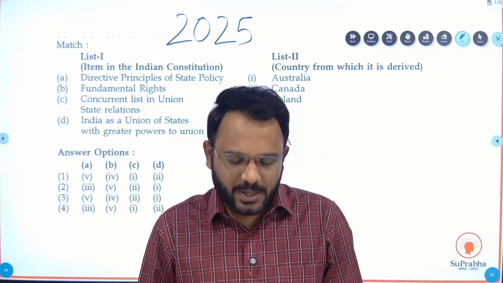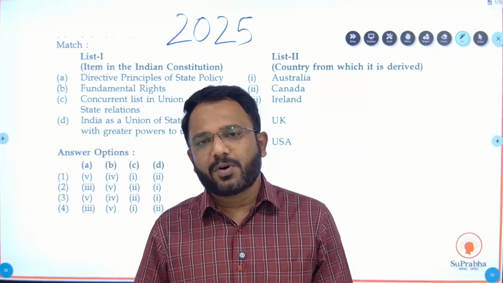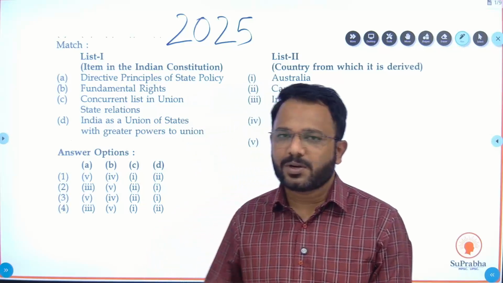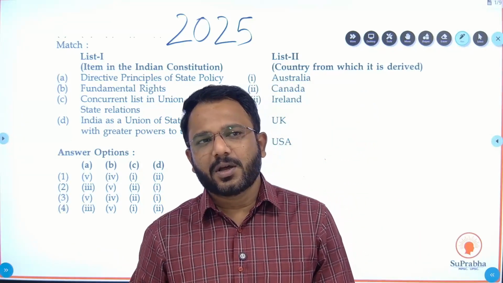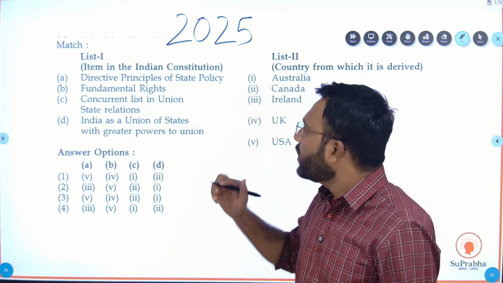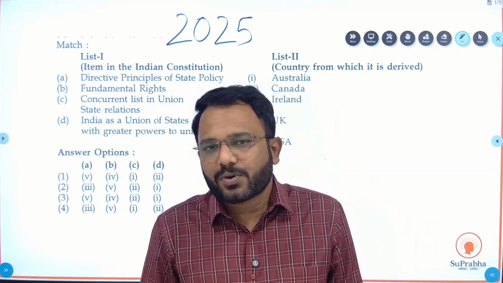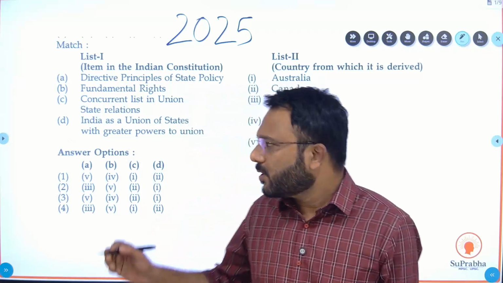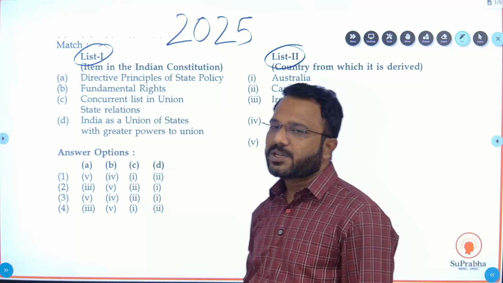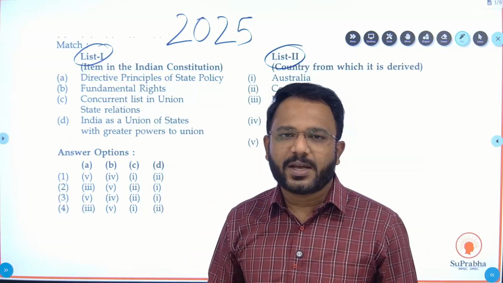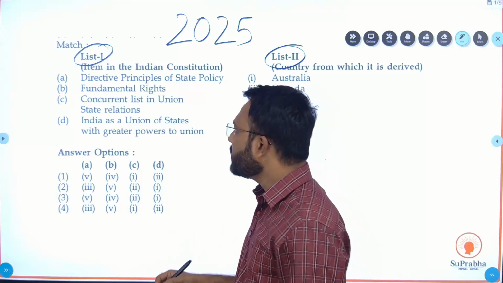My name is Akshay and today we are going to start a series of PYQ for combined exam. This question behind me is a question of polity subject asked in 2025 examination. This question is related to sources of the constitution. So here there are two lists, list 1 and list 2. In the first list they have given you provisions, and in the second list they have given you the countries from which we have taken the inspiration.